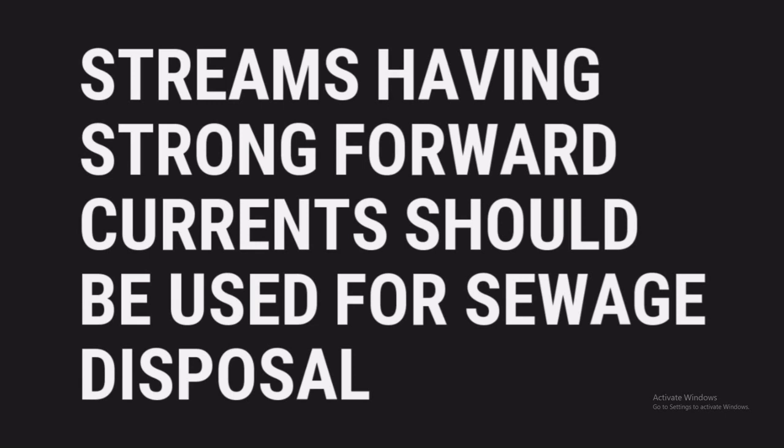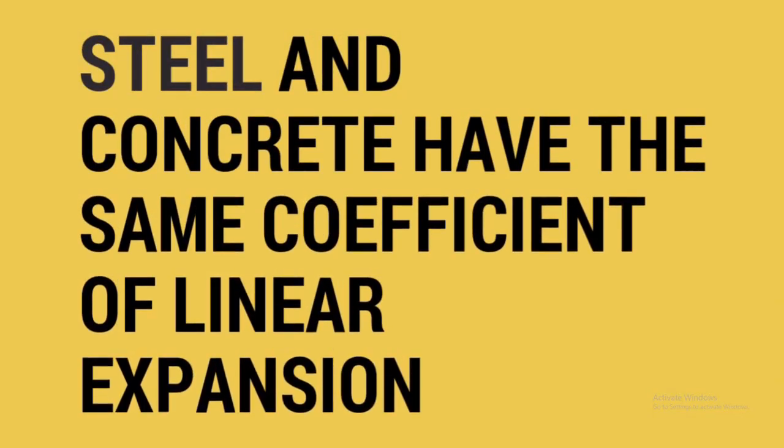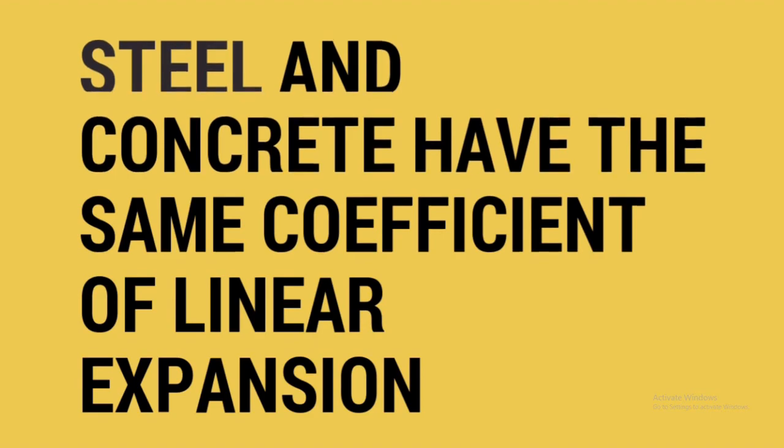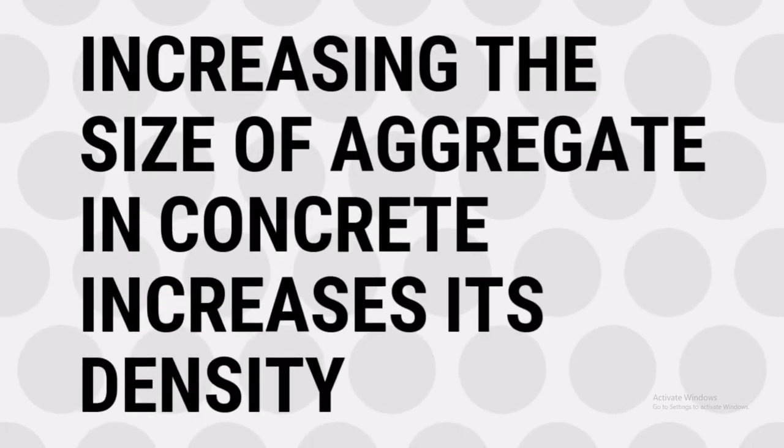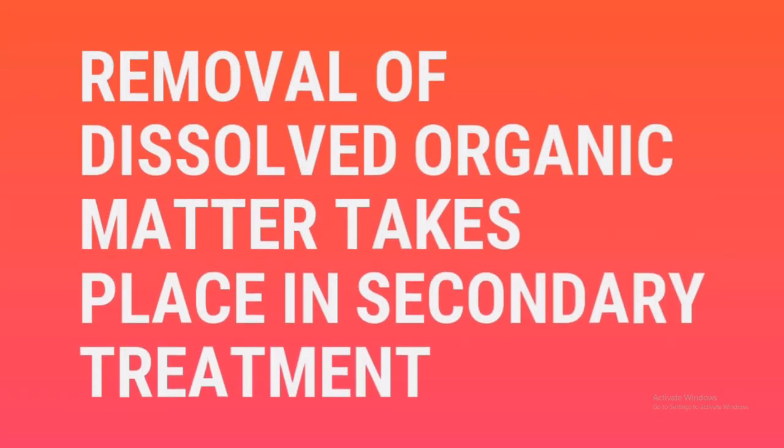Streams having strong forward currents should be used for sewage disposal. Steel and concrete have the same coefficient of linear expansion. Increasing the size of aggregate in concrete increases its density. Removal of dissolved organic matter takes place in secondary treatment.